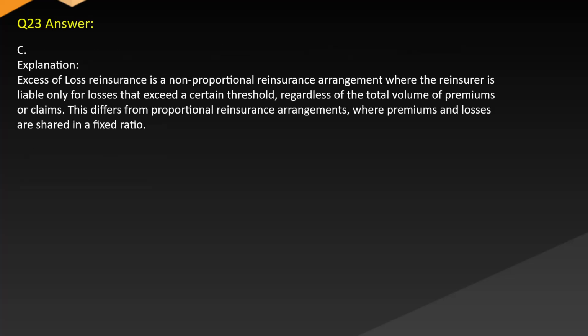Answer C. Explanation. Excess of loss reinsurance is a non-proportional reinsurance arrangement where the reinsurer is liable only for losses that exceed a certain threshold regardless of the total volume of premiums or claims. This differs from proportional reinsurance arrangements where premiums and losses are shared in a fixed ratio.